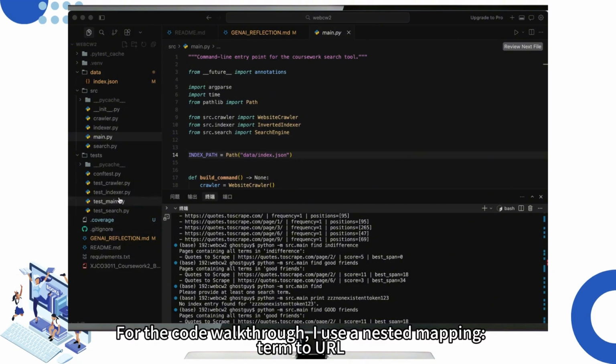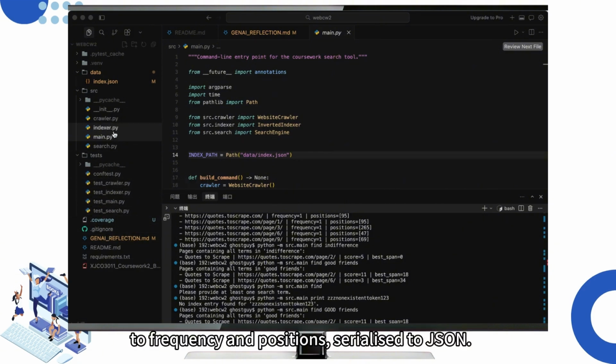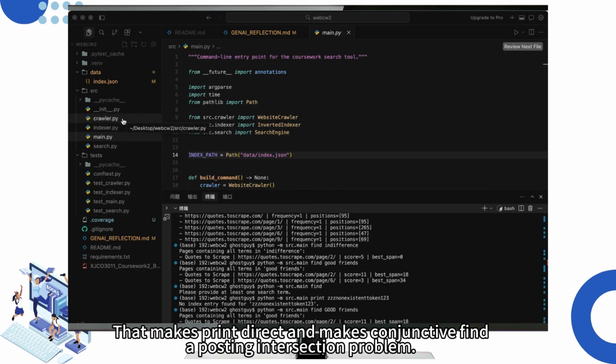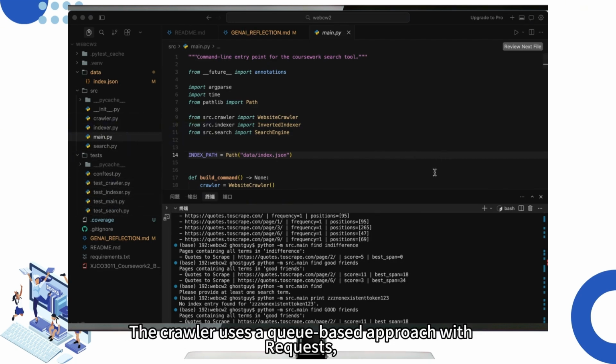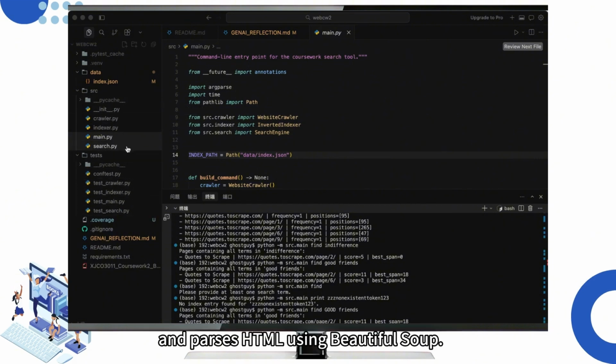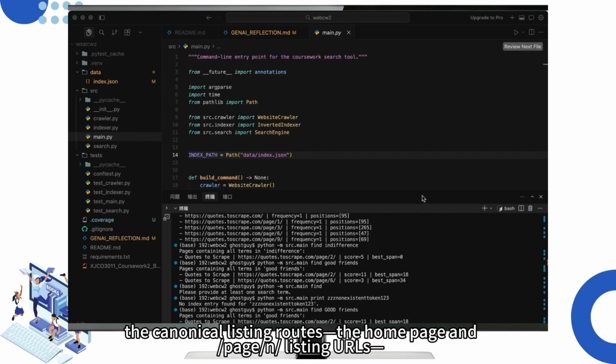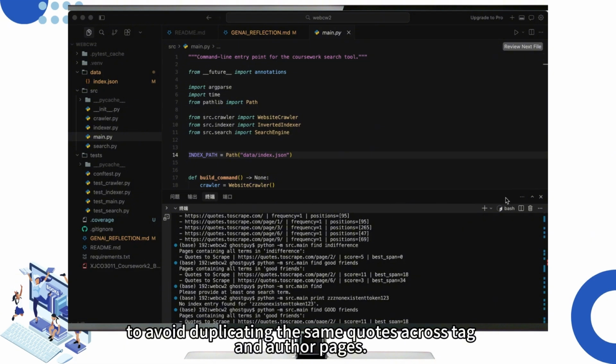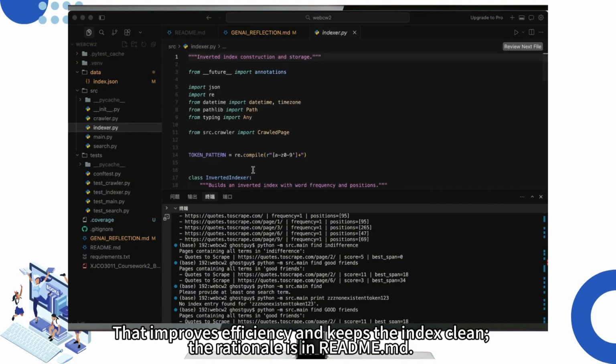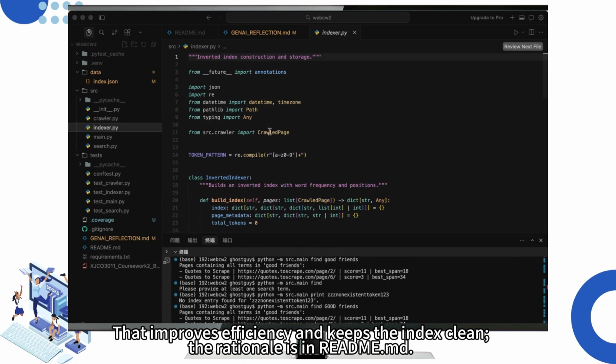For the code walkthrough, I use a nested mapping, term to URL to frequency and positions, serialized to JSON. That makes print direct and makes conjunctive find a posting intersection problem. The crawler uses a queue-based approach with requests and parses HTML using Beautiful Soup. A deliberate trade-off is crawl scope. I only enqueue the canonical listing routes, the homepage and page-N listing URLs, to avoid duplicating the same quotes across tag and author pages. That improves efficiency and keeps the index clean. The rationale is in README.md.